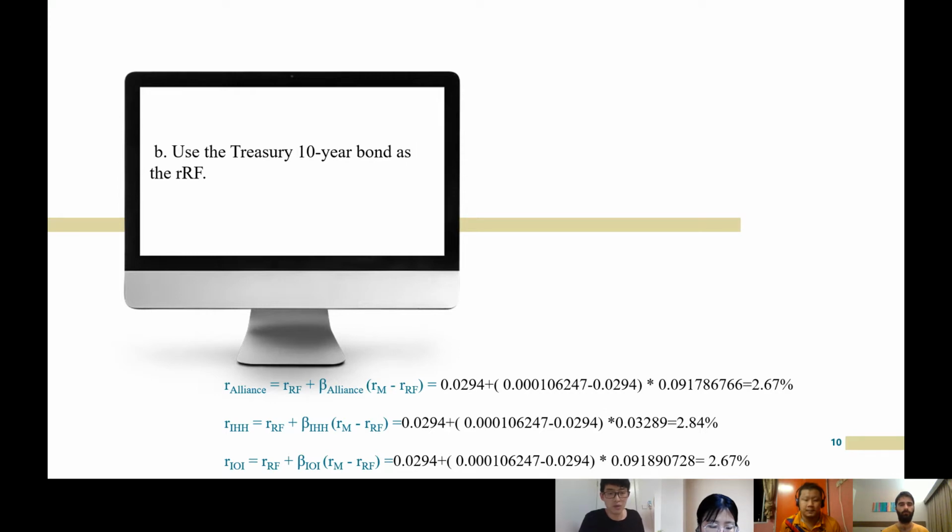In the capital asset pricing model, the most difficult thing to calculate is the beta coefficient, but investors still believe that a portfolio with a large beta value will be more volatile than the market price. Whether the market price is rising or falling, the change of a stock portfolio with a smaller beta value is smaller than that of the market. So we can calculate that the required rate of return for IHH is about 2.84%.